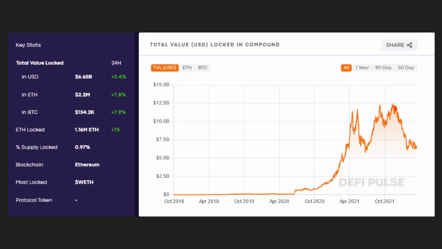Generally, we have seen declines since October 2021. Compound reached all-time highs of about $12.5 billion and has declined to about $6.5 billion. Still noticeably higher than where it was in January, right? January was somewhere around 7, maybe somewhere between 5 and 7 billion. It currently is about 6. I would say it's still higher.